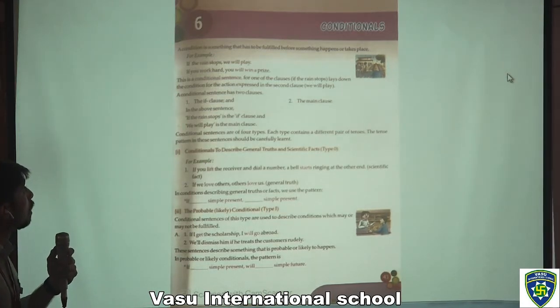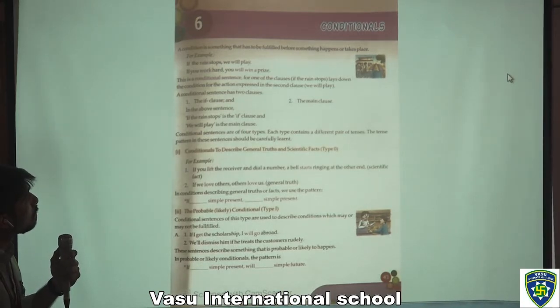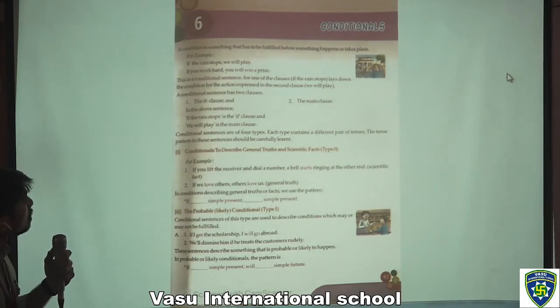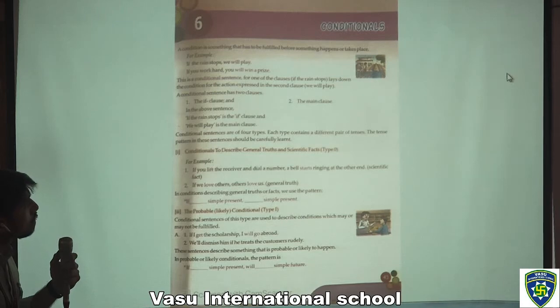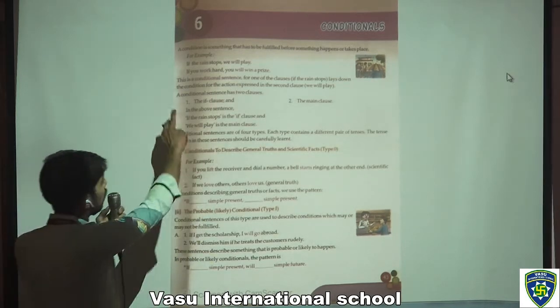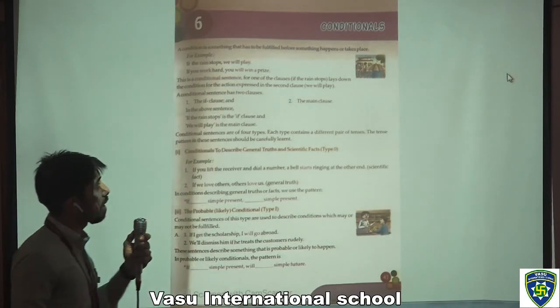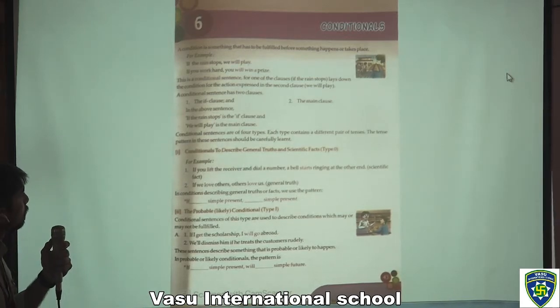So, conditionals. A condition is something that has to be fulfilled before something happens or takes place. For example, if the rain stops, we will play. This is a conditional sentence. One of the clauses, if the rain stops, lays down the condition for the action expressed in the second clause, we will play.